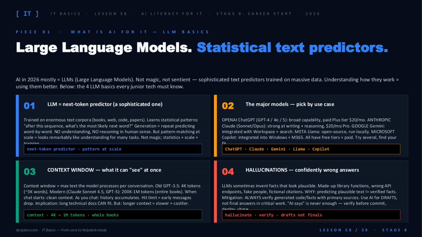Pick your tool by use case: ChatGPT for general work, Claude for writing and code, Gemini inside Workspace, Copilot inside Windows and M365, Llama if you need local. 2 limits to respect: context window, which is how much text it can see at once, and hallucinations, where it confidently invents facts. Rule of thumb: AI for drafts, you for verification.